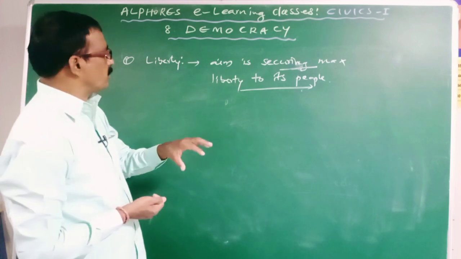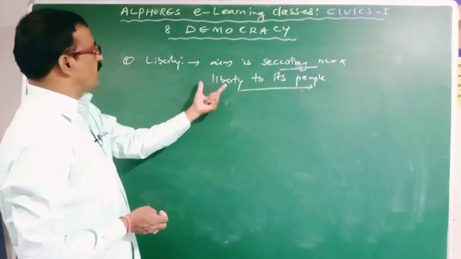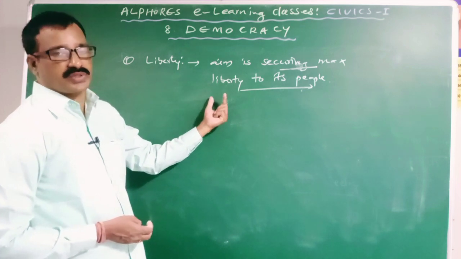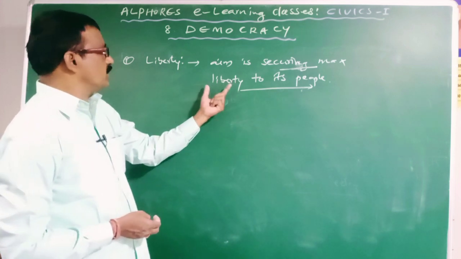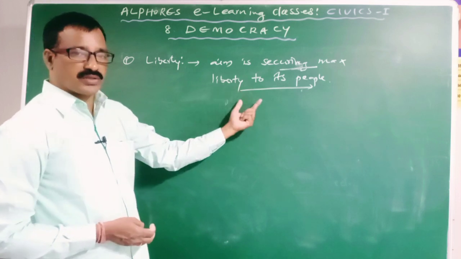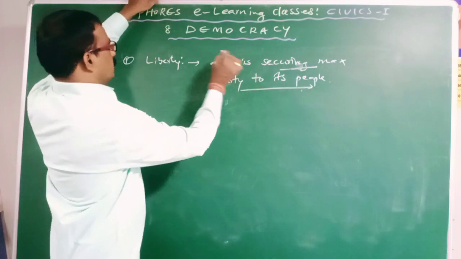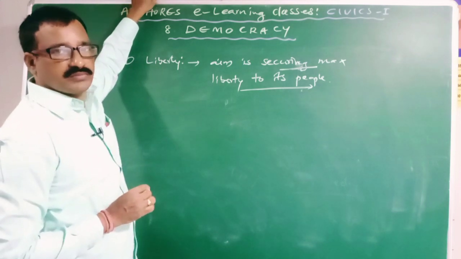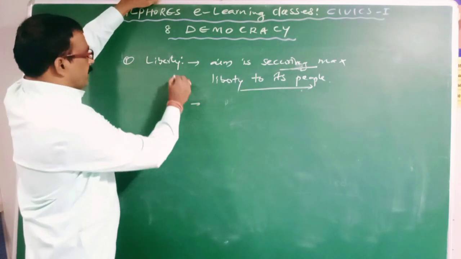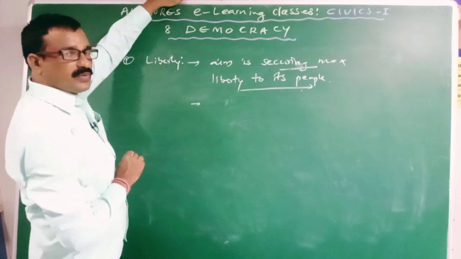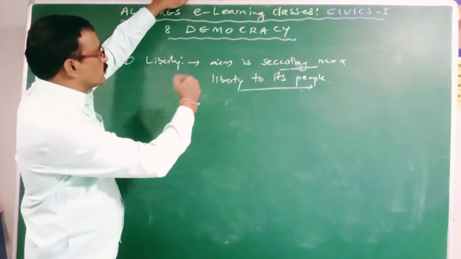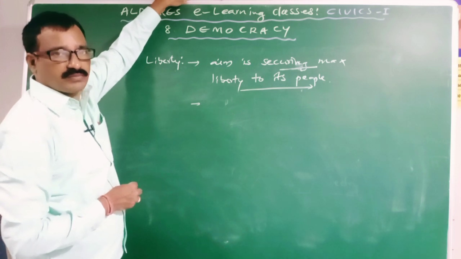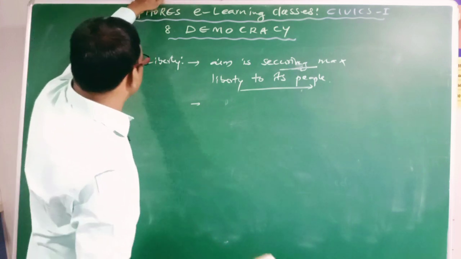Every democratic government must incorporate various types of liberties, freedoms or rights in their constitutions. By incorporating these liberties in the constitution, they provide liberty to their citizens. And one more thing: it not only provides liberties to individuals but also protects the liberty of the people through various measures. It is the first one.